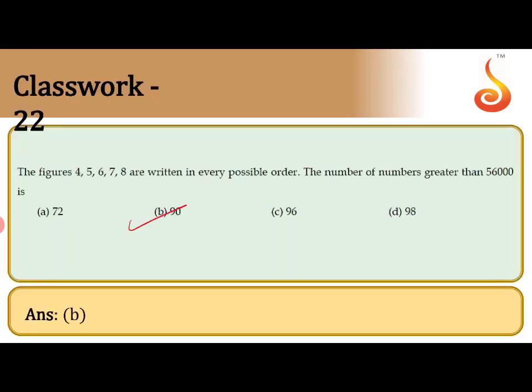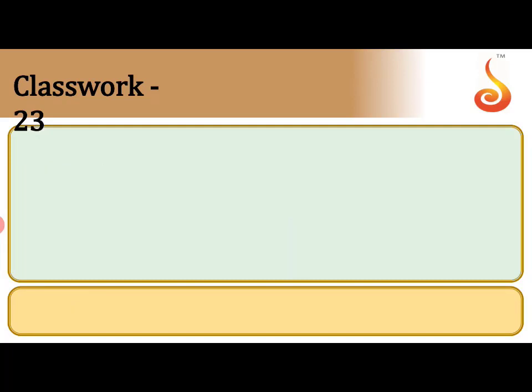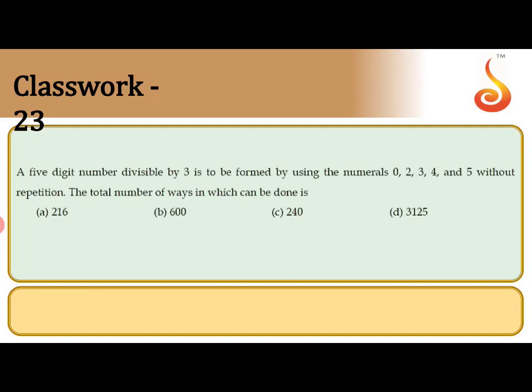Check the answer. B is the answer. The next question. A 5-digit number divisible by 3 is to be formed by using the numerals 0, 1, 2, 3, 4, 5 without repetition. Here 1 is missing in the question. So that means you can use each digit only one time. The total number of ways in which this can be done.